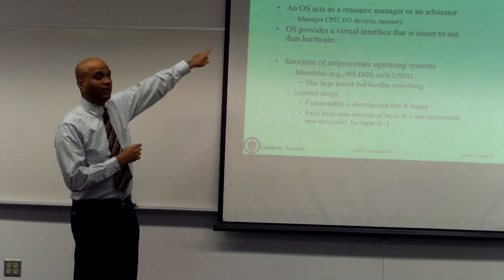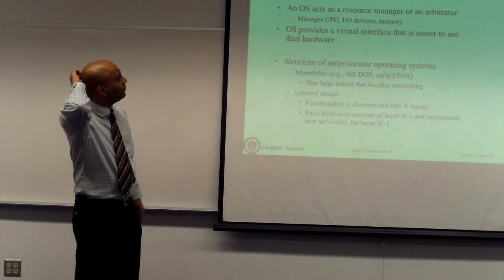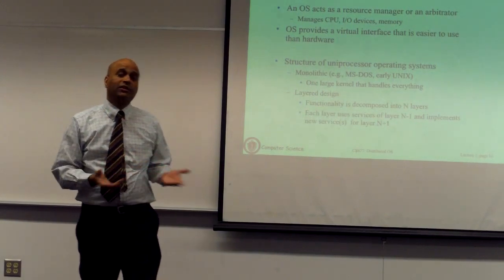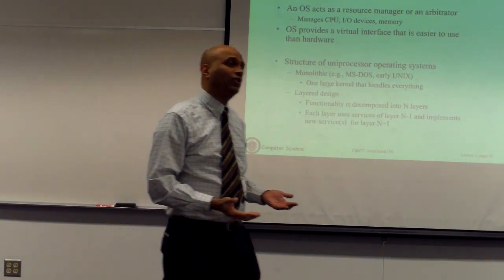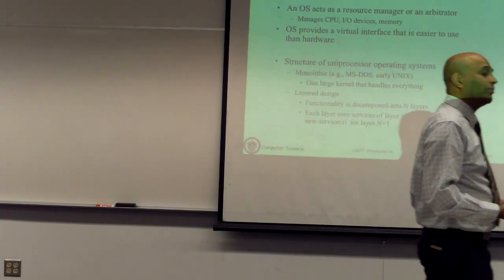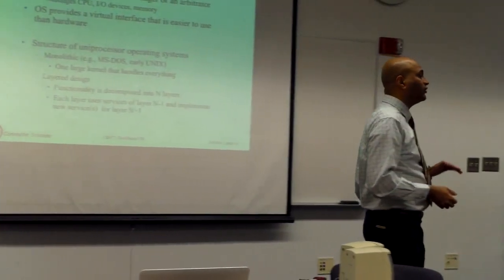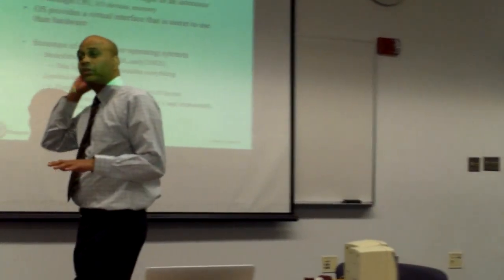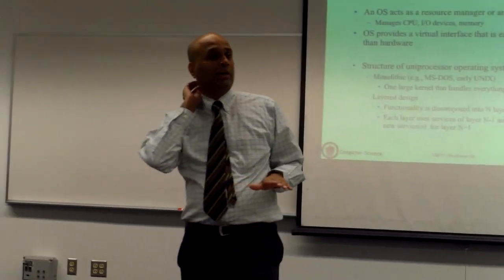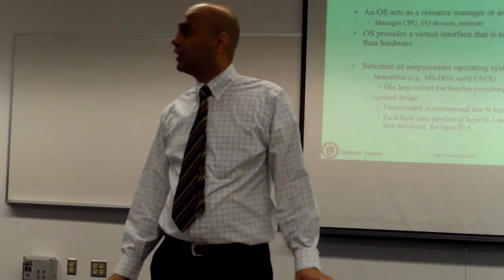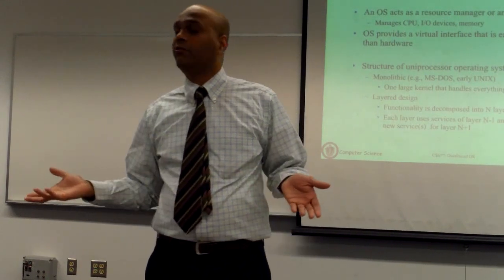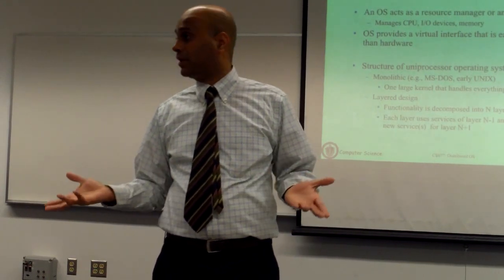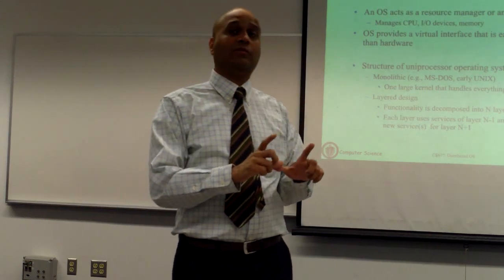Okay? So in this case, what do we mean by an OS? An OS is essentially the software layer that runs on a machine, that runs on top of the hardware and provides easier to use abstractions to its end users. Users, when they use a machine, don't directly deal with the low-level details of the hardware. They actually deal with the operating system using its abstraction. One abstraction you can think of is a file.